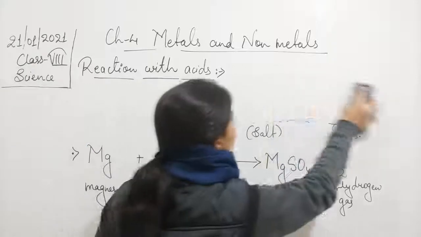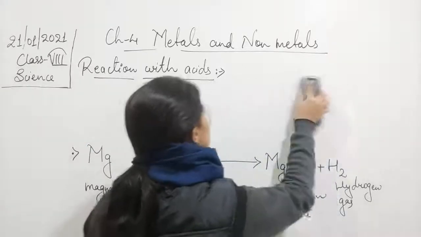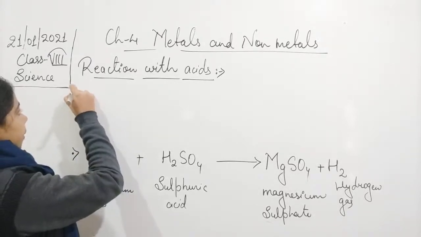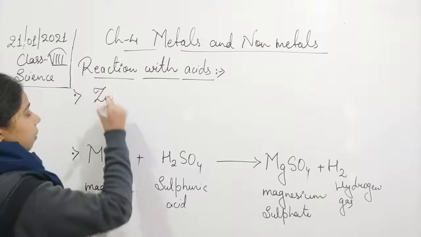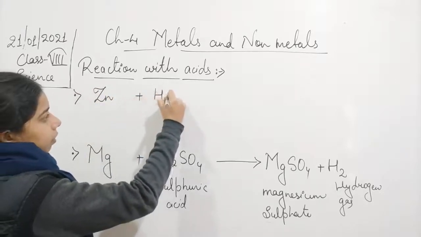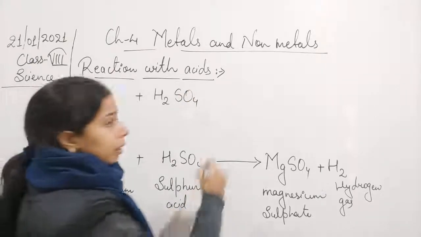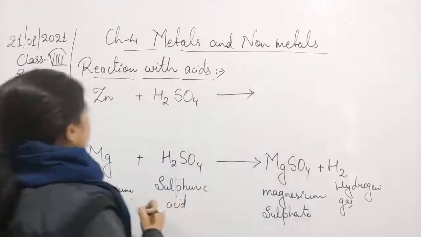What will happen when zinc reacts with sulfuric acid? When zinc reacts, there is also a formation of zinc sulfate. So zinc, when it reacts with sulfuric acid, that is H2SO4, then there is a formation of